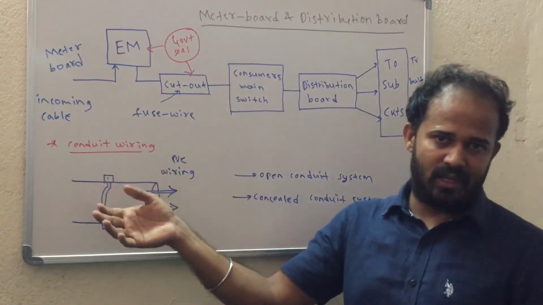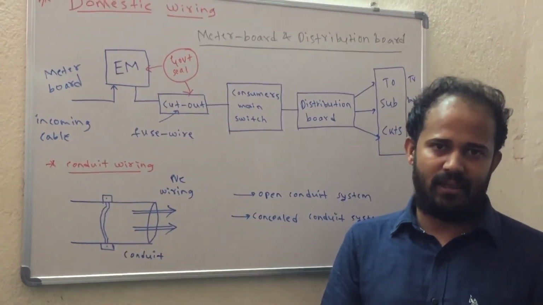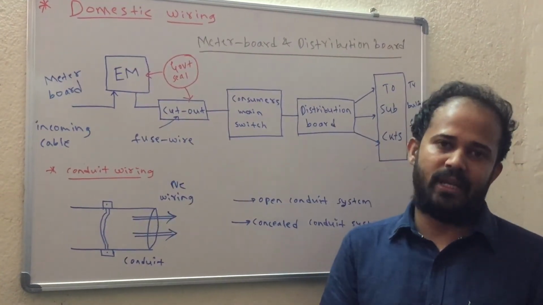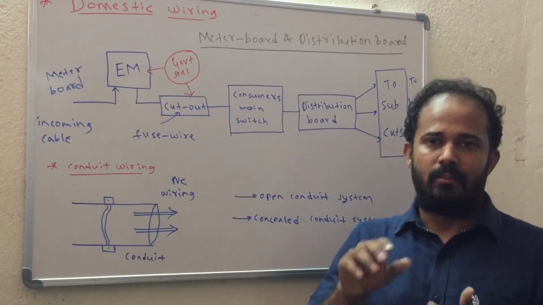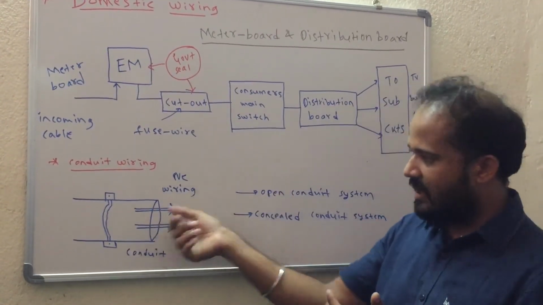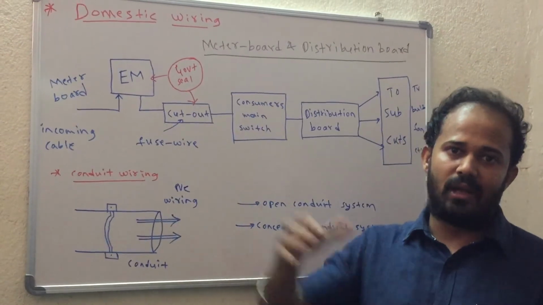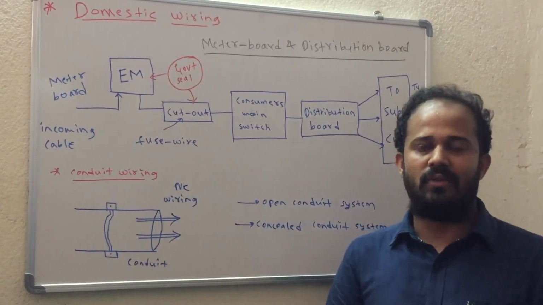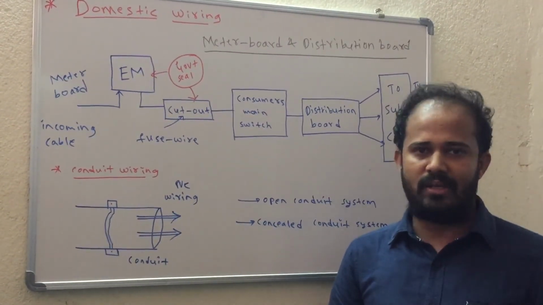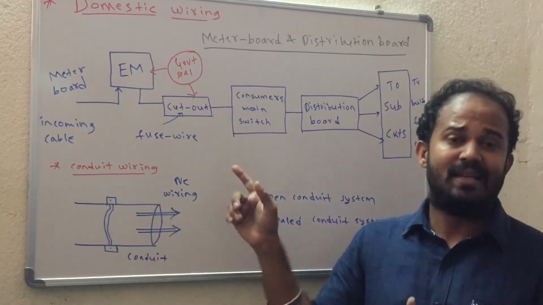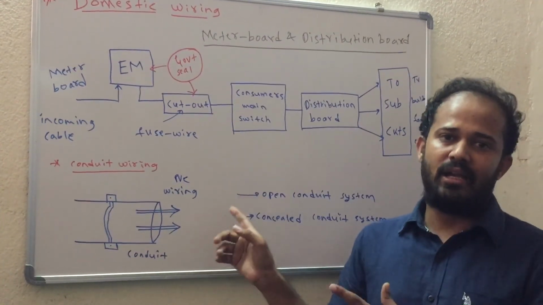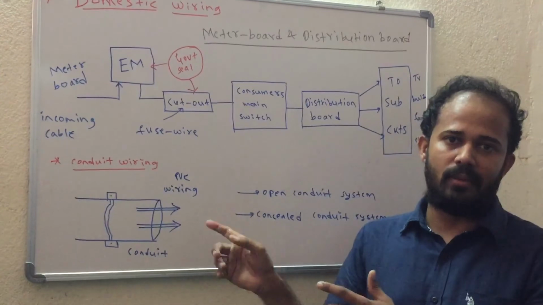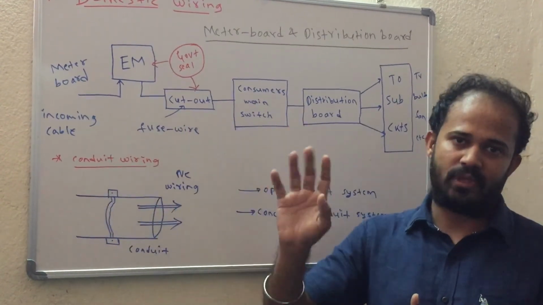The advantages are that the risk of fire is eliminated, it looks systematic, mechanical immunity will be there, many bunches of wires can be taken inside the same conduit, it has a long life, and the cost of connection will also be less. These are the advantages. The disadvantages, as I mentioned: skilled labor is necessary and the conduit should not come in contact with a gas pipe.